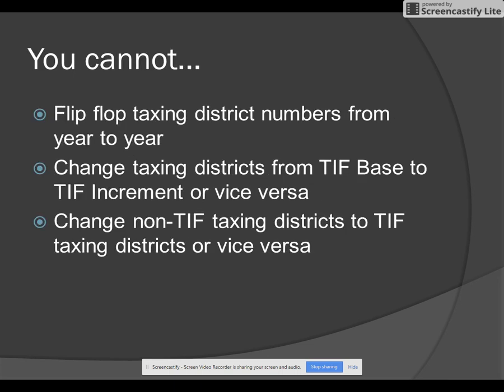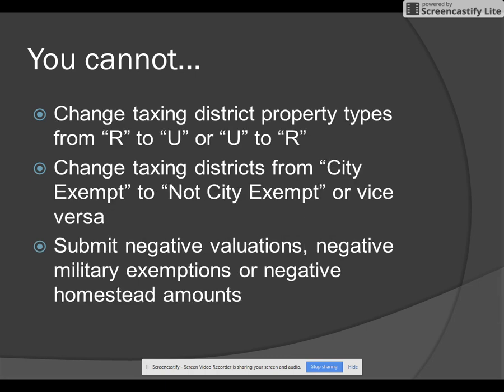Keep in mind that you cannot flip-flop taxing district numbers from year to year. You can't change taxing districts from TIF base to TIF increment or vice versa. And you can't change non-TIF taxing districts to TIF taxing districts or vice versa. You also cannot change a taxing district property type from rural to urban or urban to rural.